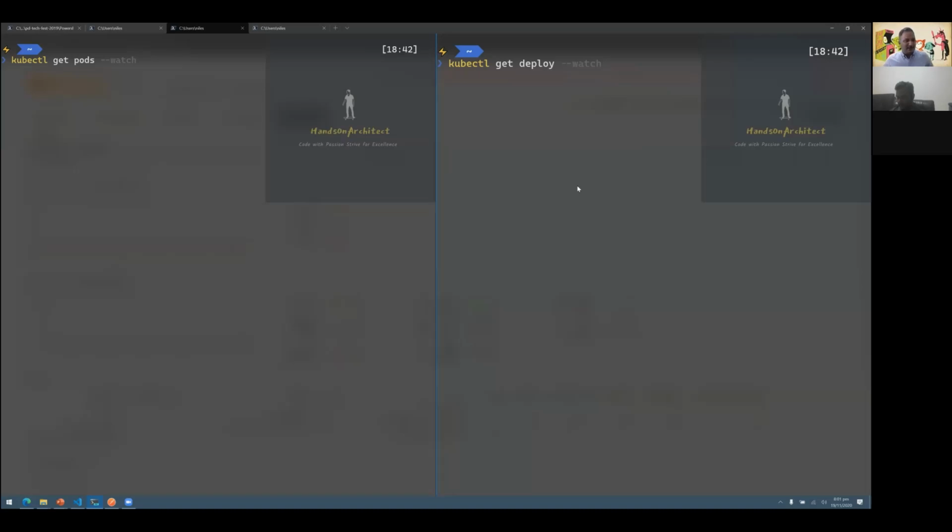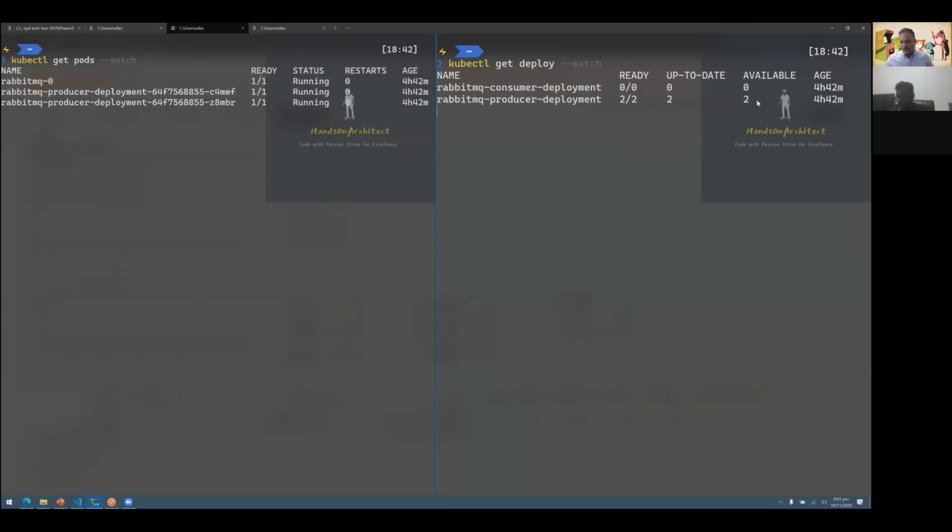And before that, let me just go and put a watch on the number of pods as well as the deployment. So you can see here that this deployment was done about 5 hours ago. So both the consumer and the producer have been deployed about 5 hours before. And that's the template which is used. Deployment is a high-level construct in Kubernetes, which defines the template for how my pod or the workload has to be scheduled onto a Kubernetes cluster.